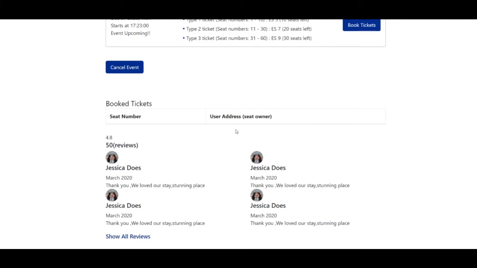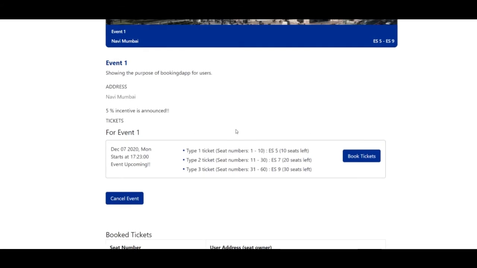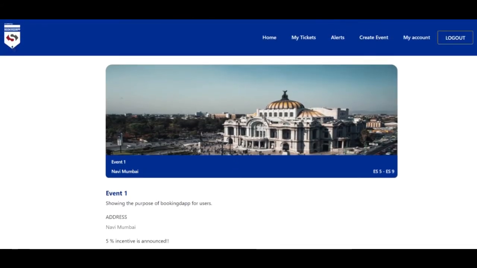So this can be used later for verification during the entry for the event. Okay, I'll just log out from this particular account and log in with a new account so that I can buy tickets from there. One thing to note, which is very important while listing an event, is that your particular account address should have a KYC of level 1, which is provided by the EraSwap platform itself. So you need to get that done to have your tickets listed.